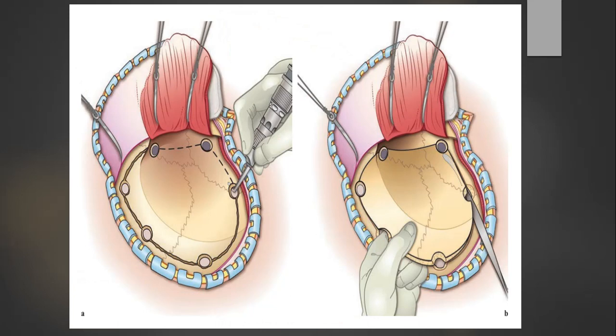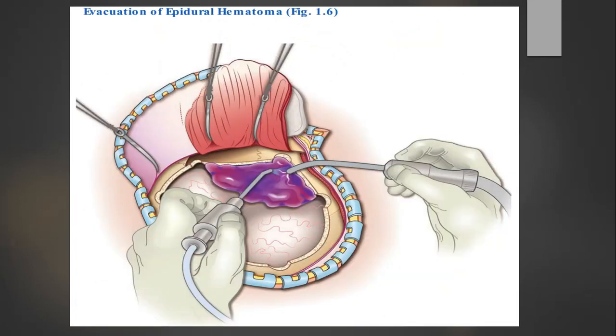Once we remove the bone, we can see the dura. If there is an epidural hematoma, we can see it just outside the dura, and we simply evacuate it and control the bleeding site. As we already discussed, the common bleeding site is the middle meningeal artery, so we take care of it and stop the bleeding. We evacuate the hematoma, simply close the bone and apply stitches to the scalp.